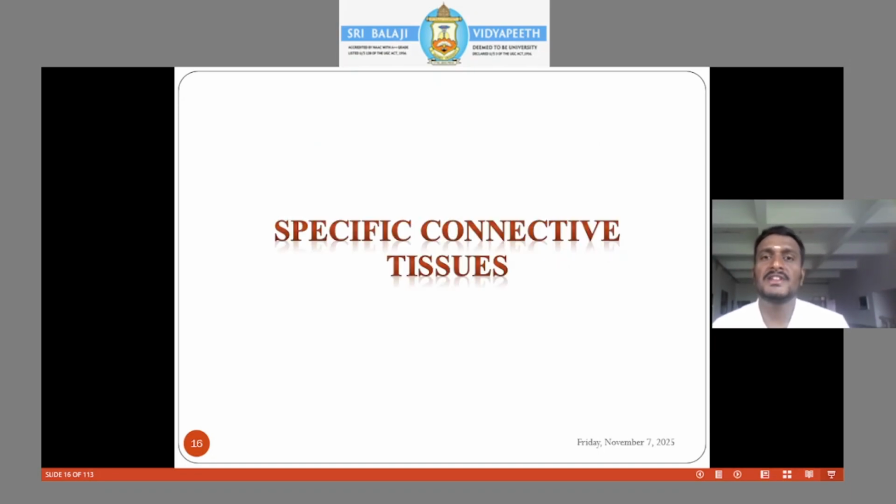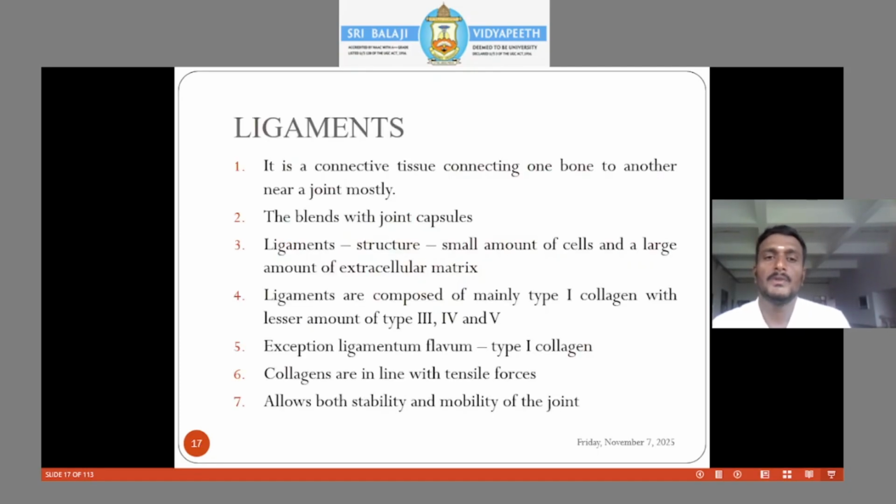Now in this session, we are going into detail on specific connective tissues, starting with ligaments. There are lots of ligaments: the deltoid ligament in the ankle, the iliofemoral ligament in the hip joint, the ischiofemoral ligament, the pubofemoral ligament around the hip, then your annular ligament around the head of the radius, which is a very important ligament, and the anterior longitudinal and posterior longitudinal ligaments.